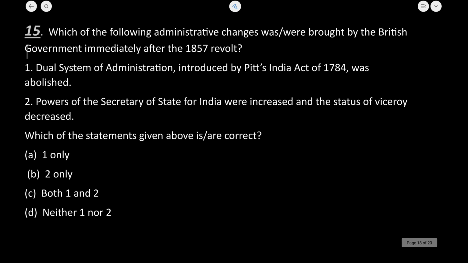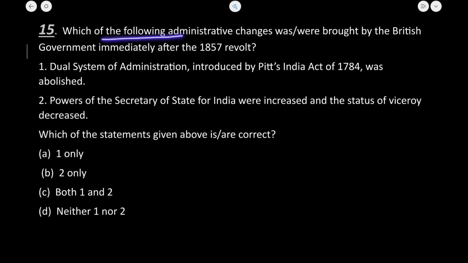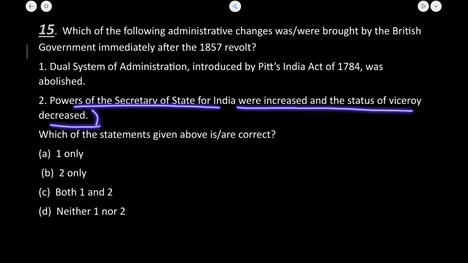Now question number 15. Which of the following administrative changes were brought by the British government immediately after the revolt of 1857? The dual system of administration introduced by the Pitt's India Act of 1784 was abolished. Next, the power of the Secretary of State was increased and the status of Viceroy was decreased.